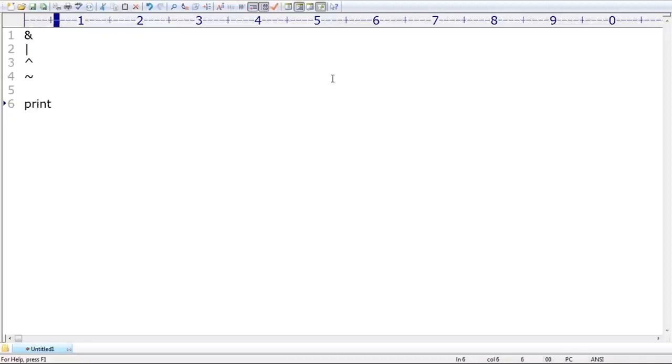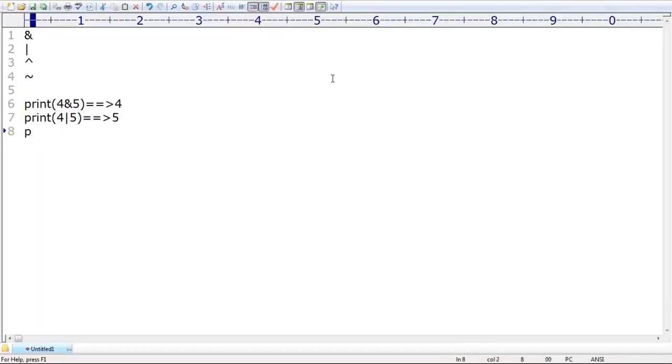Print 4 and 5. Can anyone tell the answer? What is the answer? Sir, we covered already, 4. Bitwise we have to apply. Print 4 or 5. What answer are we getting? Have you remembered 4 or 5? The answer is 5.